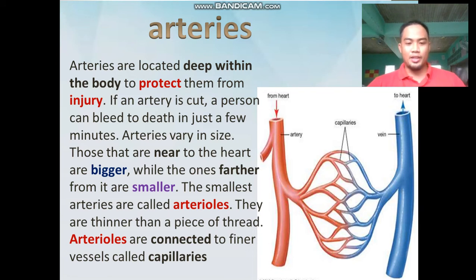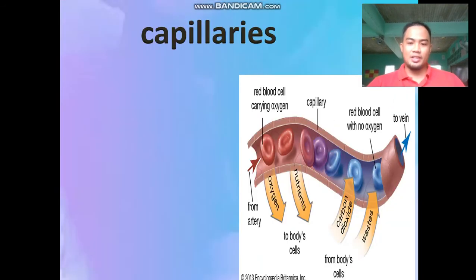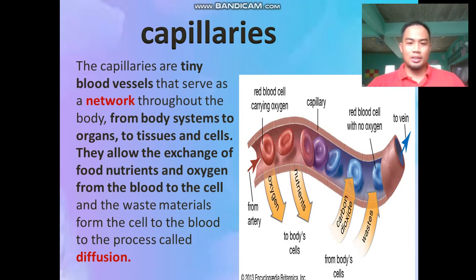So kung nagapalayo, much smaller. And the smallest arteries are called arterioles, and they are thinner than a piece of thread. So mas nipis pa sang hilo. Okay. So arterioles are connected to the fine vessels called capillaries. Take note. So what are capillaries?